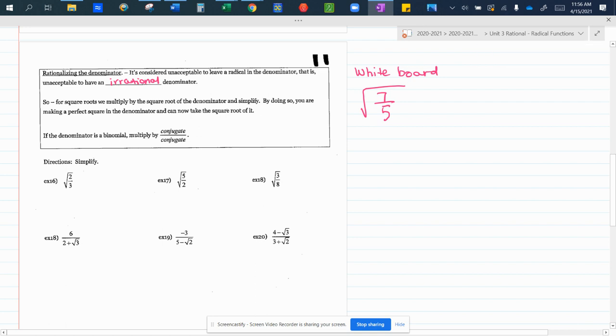On your mini whiteboard, show me how you think that should be rationalized. And I'm going to go through and do 16 through 20 again so we can see what that looks like. If I can find the copy of my notes.